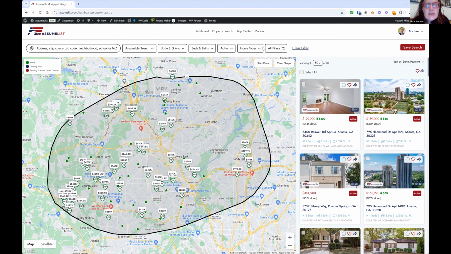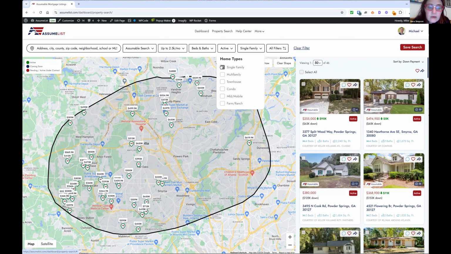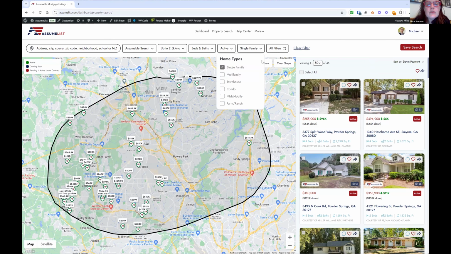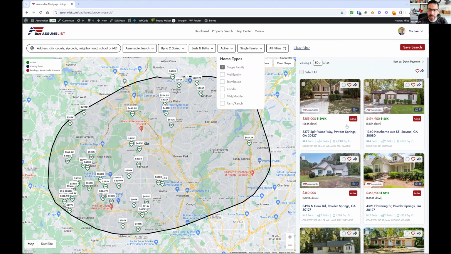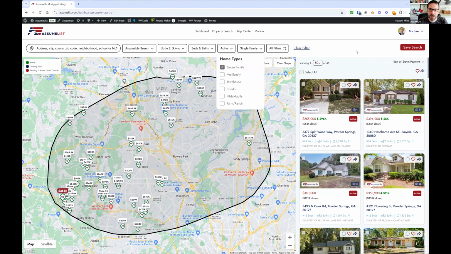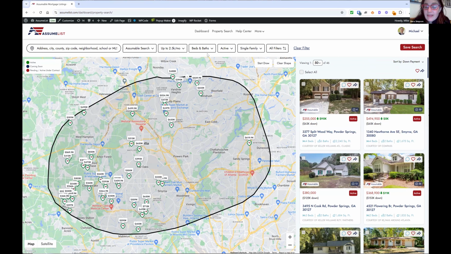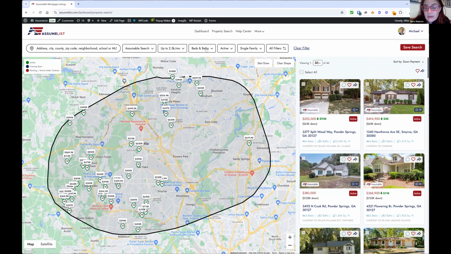So now, Mike, let's just show a few more ways people can narrow, even though we may not apply it to this particular search. So let's go to home types and show how you can narrow with home types. Single family, multifamily, townhouse, condo. Let's just select single family to help narrow it down. Now we're only going to display single family homes in the results. And there's our one with the 95,000 reduction.